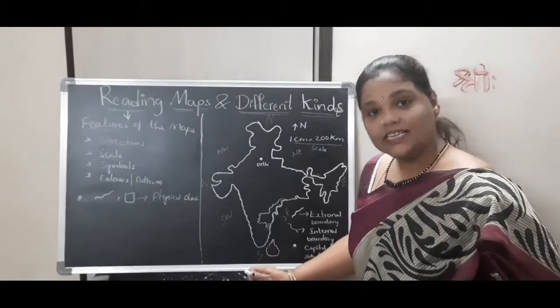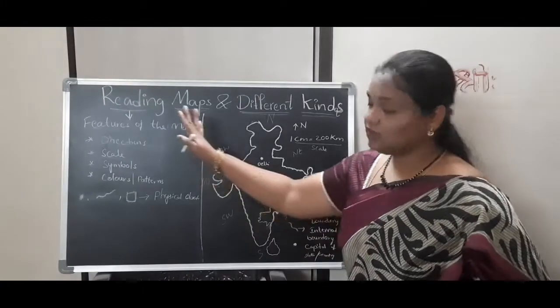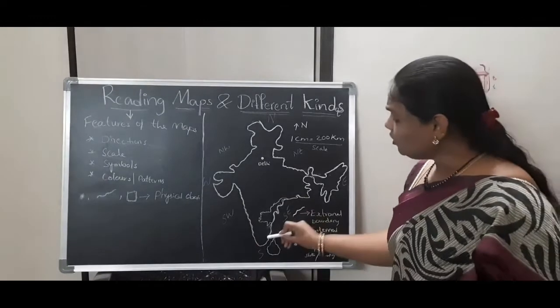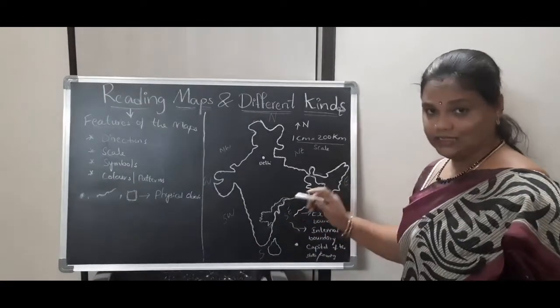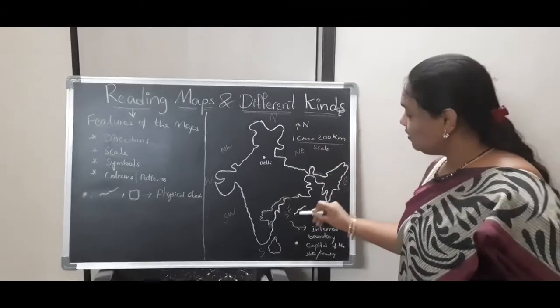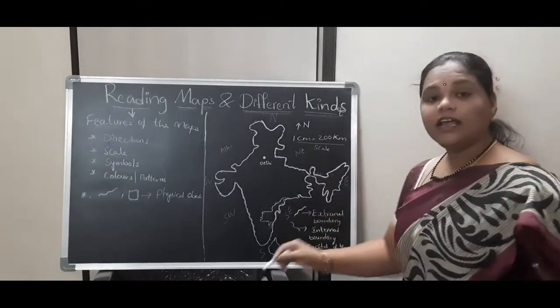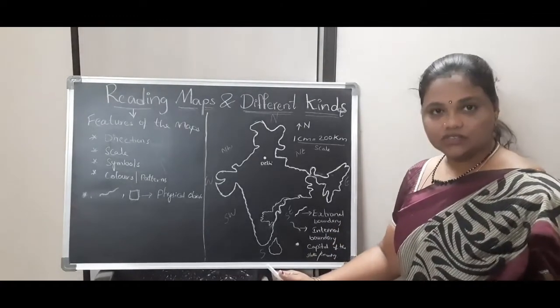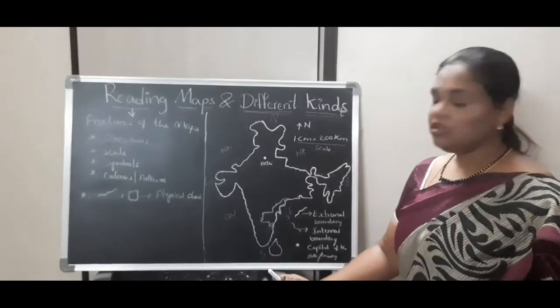See, to study the map, we have to know the features of the map. I already told you. And here, the broad lines are showing the outer line. Are you observing that? These border lines are representing the external boundaries of the country.